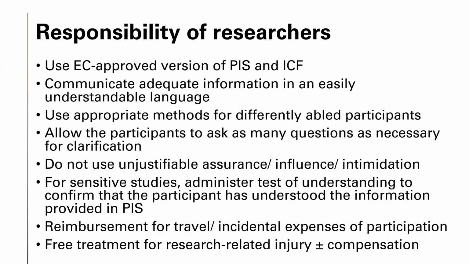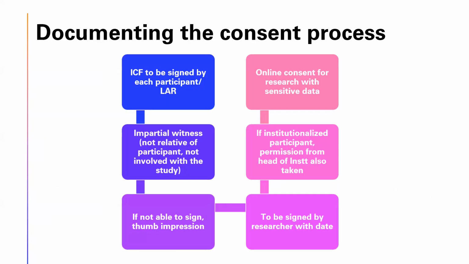Participation by people coming from a population may lead to incurrence of expenditure on the participants' part. Hence, the researchers may try to include reimbursement for travel and incidental expenses for participation. And they have to provide free treatment for research related injury with or without additional compensation. The informed consent process has to be documented well in a defined way so that there are no problems later.